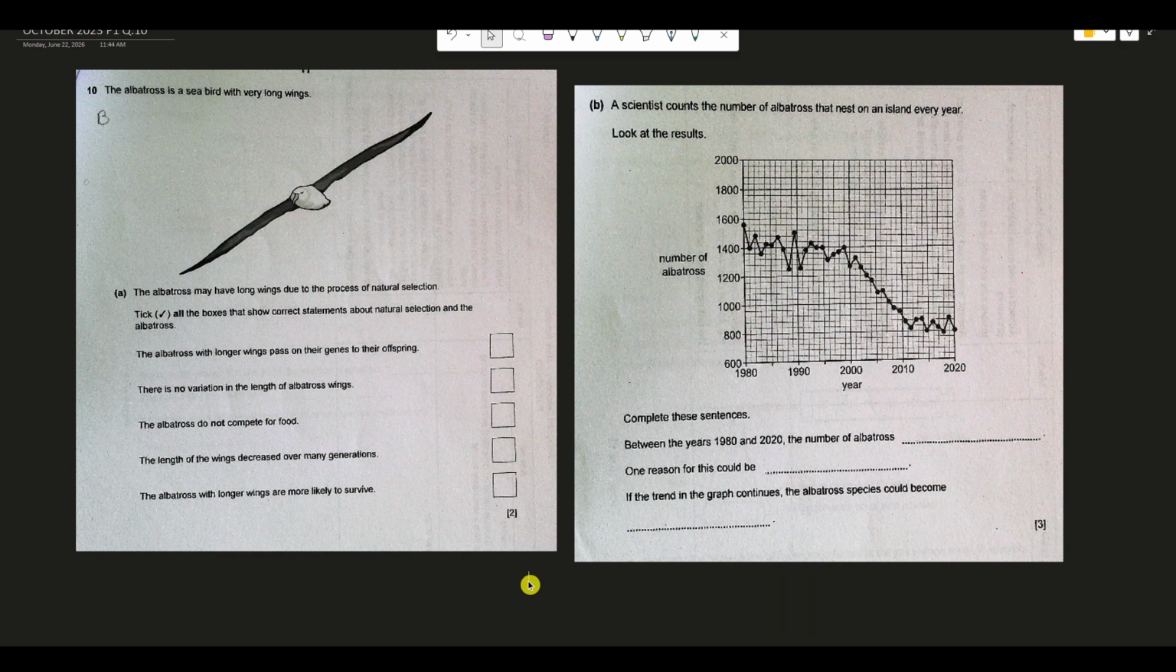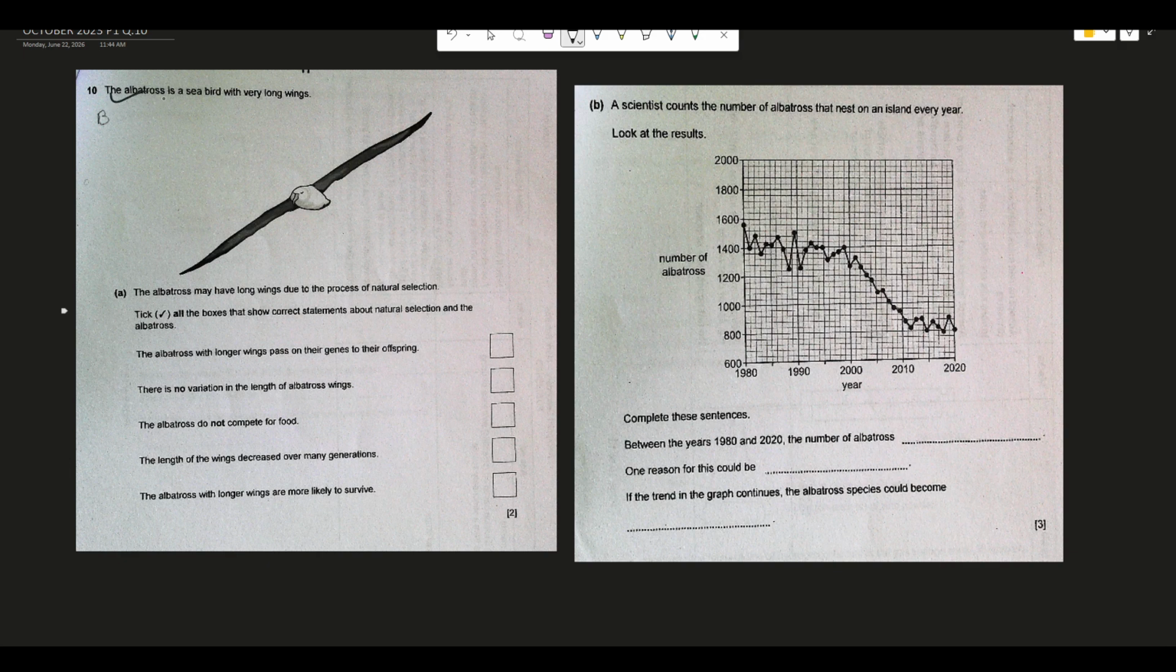Question number 10. Now this question is from the topic habitats. So in biology, again, you have a topic called habitats, environmental habitats, or you can say ecosystem. In that chapter, in that topic, you will find this type of questions. So let us handle this question. So this is question number 10, right?